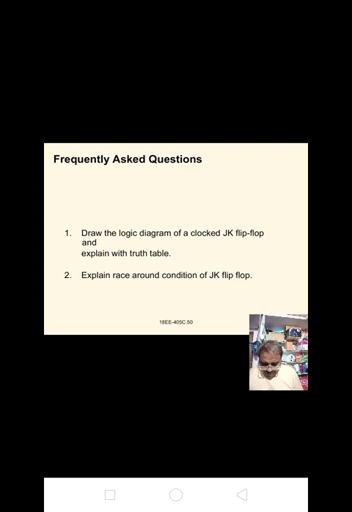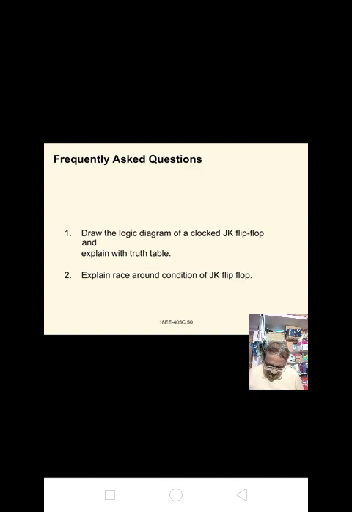The JK flip-flop has the features of all other flip-flops, and hence it can also be considered a universal flip-flop. This JK flip-flop is a refinement of the RS flip-flop. The indeterminate state when R equal to S equal to 1 of the RS type is defined in the JK type. In that condition, the state of the output is changed. That is, the complement of the previous state is available.